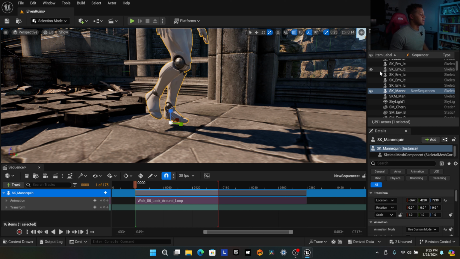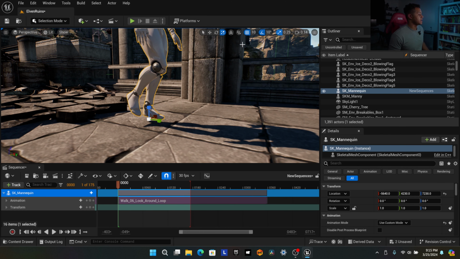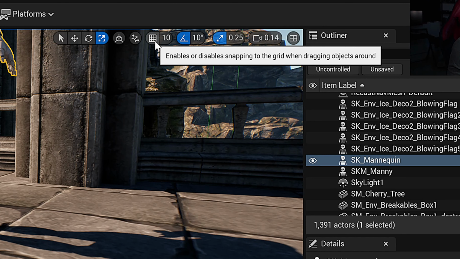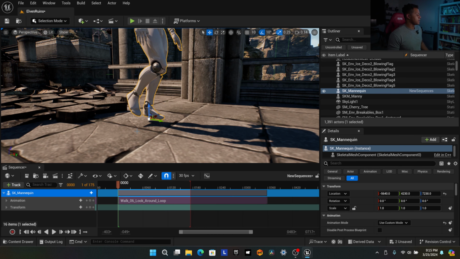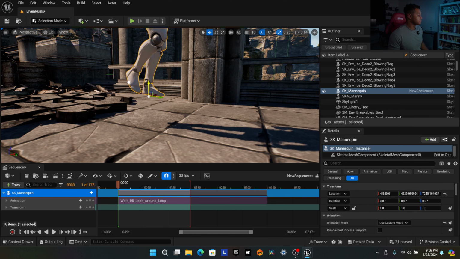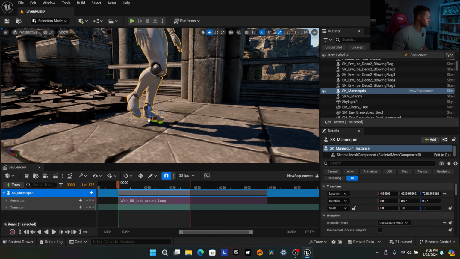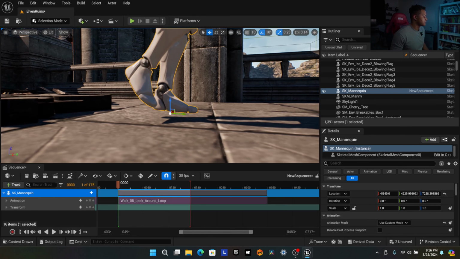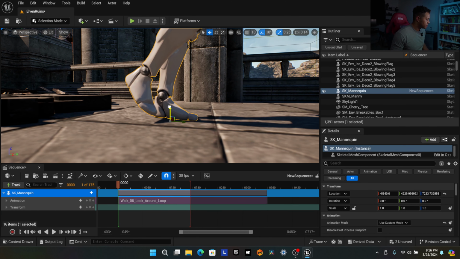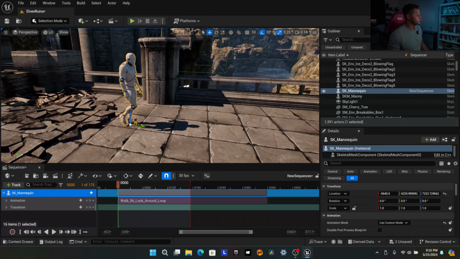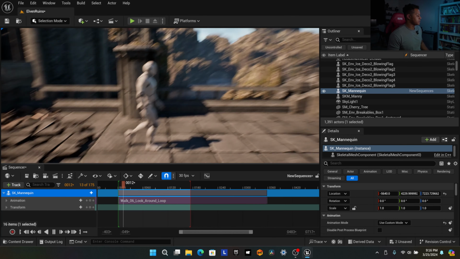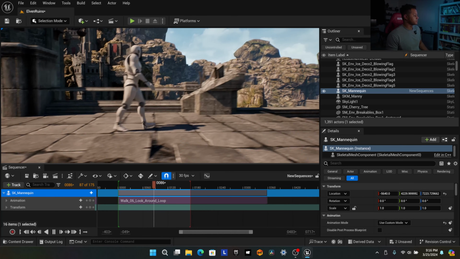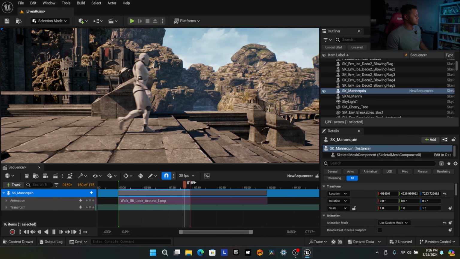So I'm going to click on our mannequin. Let me move this so we can actually see more names. What I'm going to do is change the increments on which I can move him. Or if I just click on this thing up here, it just turns off the snapping. So now I can freely move him up and down, whichever direction, and it won't snap to a particular number. So I can just eyeball it about right there. Cool. So now it should look better when he's walking. Yep. Looks like he's on the floor. Nice. Cool. Yeah, that's a decent length.